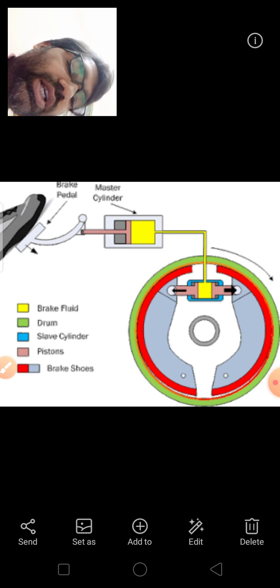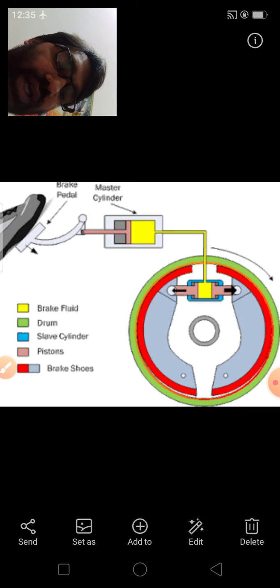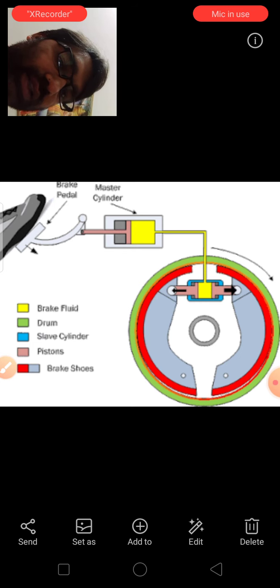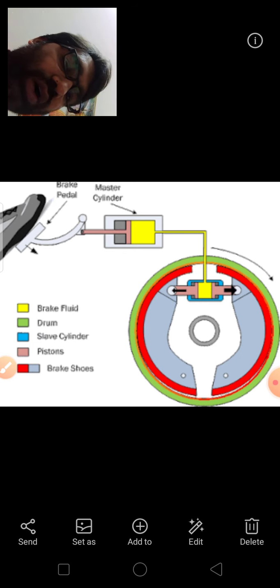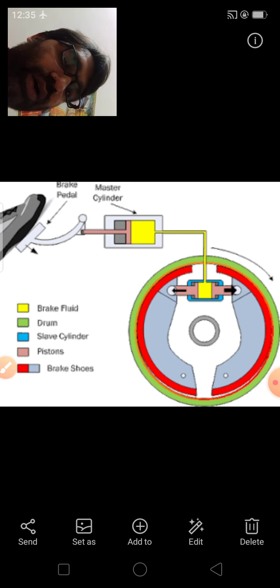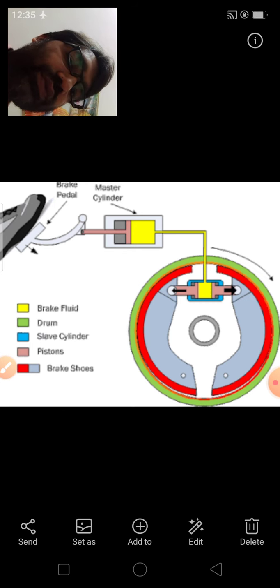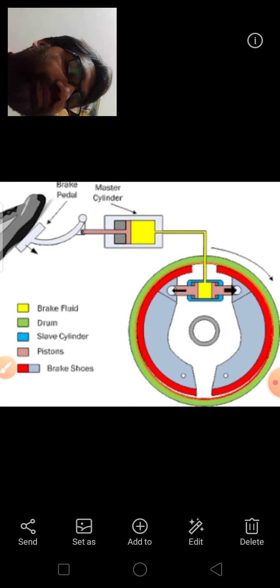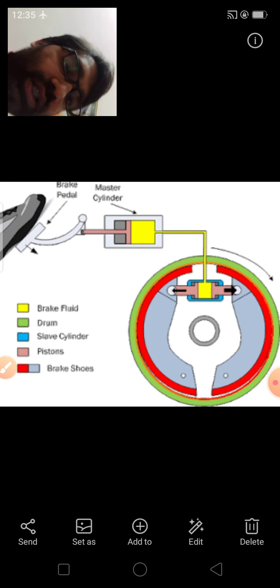This is the basis of the hydraulic brake principle. When we apply the brake, we push a piston which is inside a master cylinder where the oil is filled. When we push the piston, the oil feels a pressure, and as per Pascal's law, this oil moves equally towards all the wheels through the pipelines.